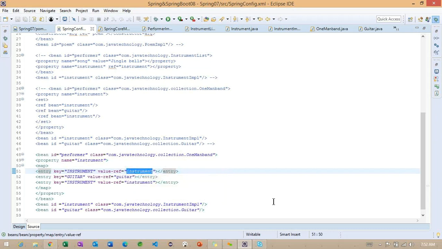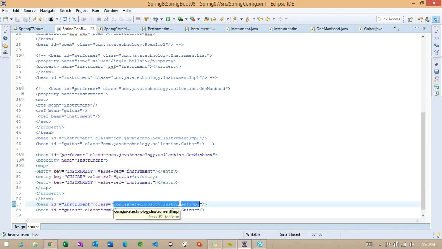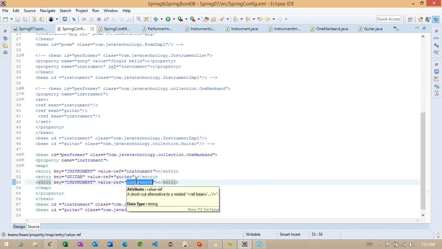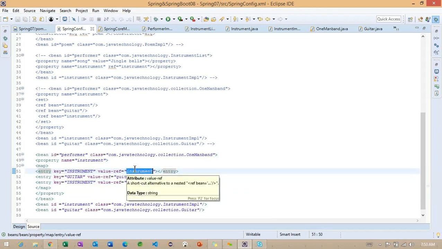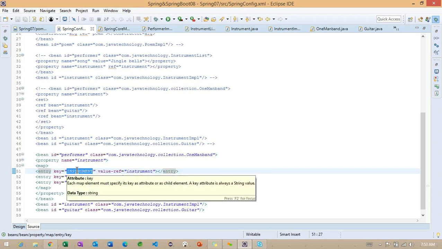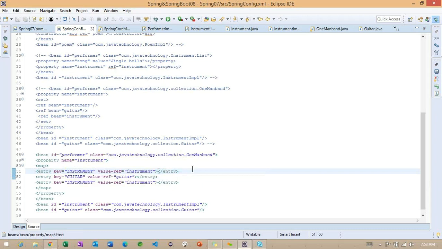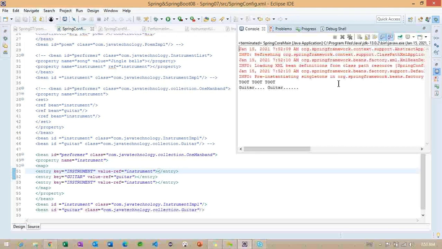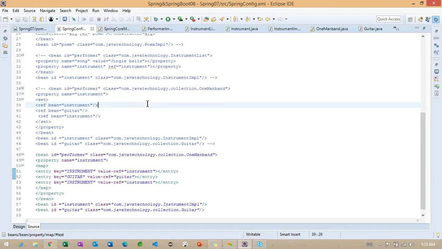So for example, at this time I am taking instrument IMPL, and with the same key I want to take guitar, but this particular object also will be overridden with the guitar because the key is same. So this functionality happens in the map. That's the reason we are going to get only 2 objects here. So if you want to create, you can create with a different key.